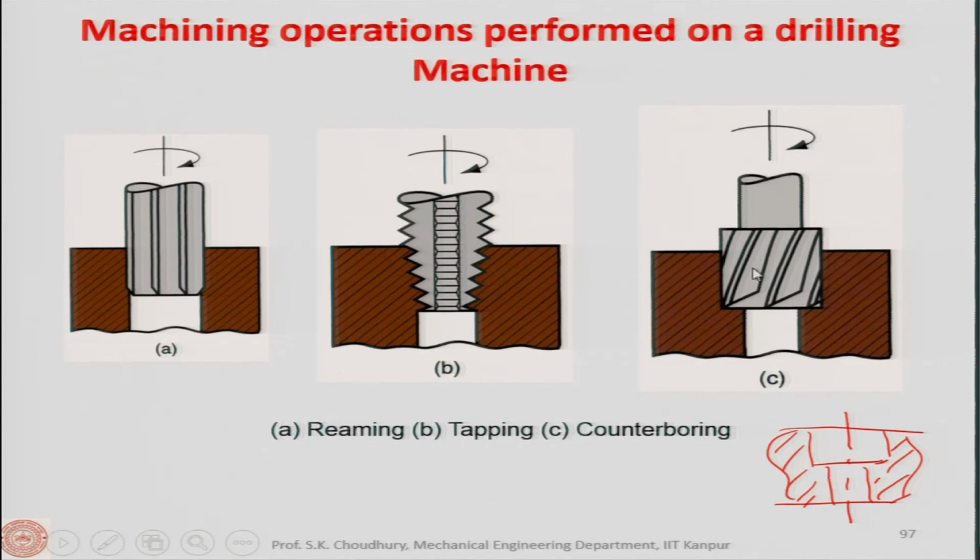Now, here is the tool that you can see. This tool is a unique tool, because it can have two diameters, one drill of this diameter, and one drill of the bigger diameter. So at a time you can have such a hole drilled with two different diameters, one bigger, one smaller. This is made just to put a special bolt where your bolt head will be sitting inside, and it will not be protruding out of this surface.